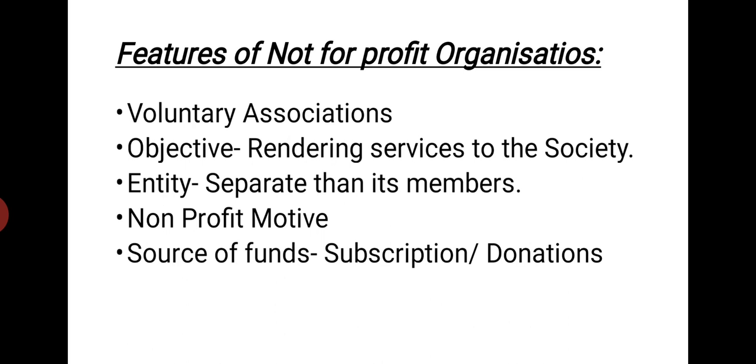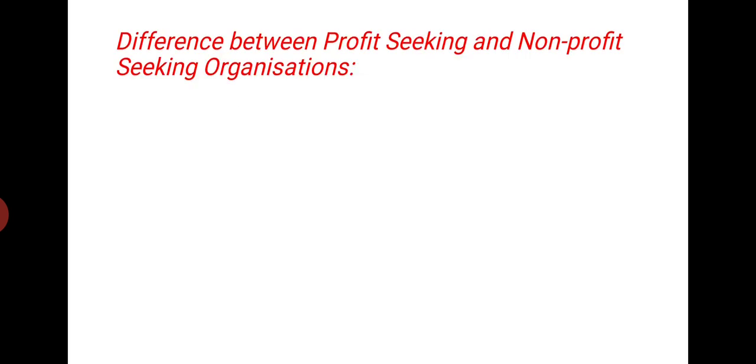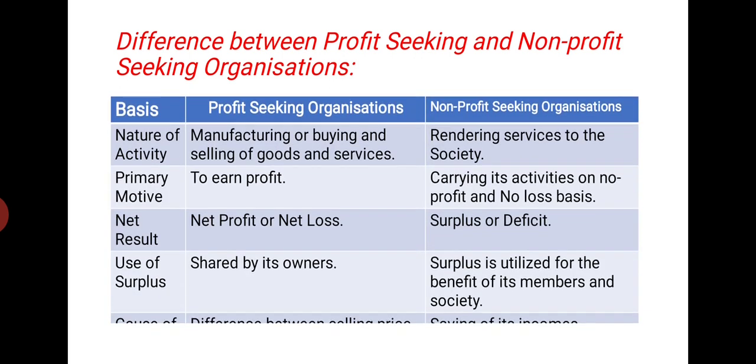So next, what are the differences between profit seeking and non-profit seeking organization? That means the difference between those organizations who provide services to the society with the objective of profit, and those organizations who are providing services to the society without the objective of earning profit. So there are 4 differences. The first basis is the nature of activity.